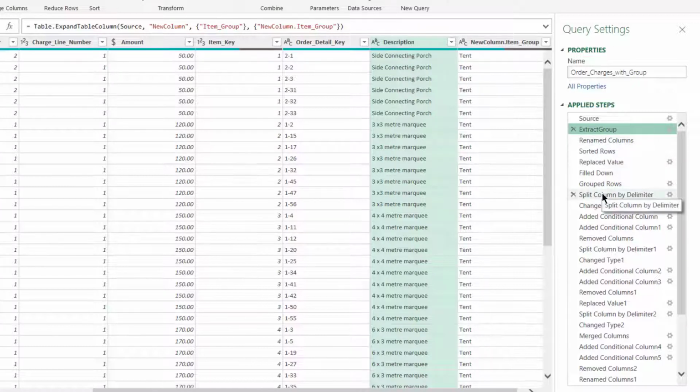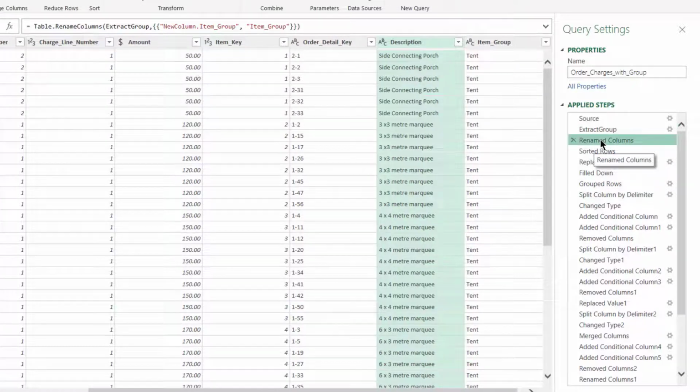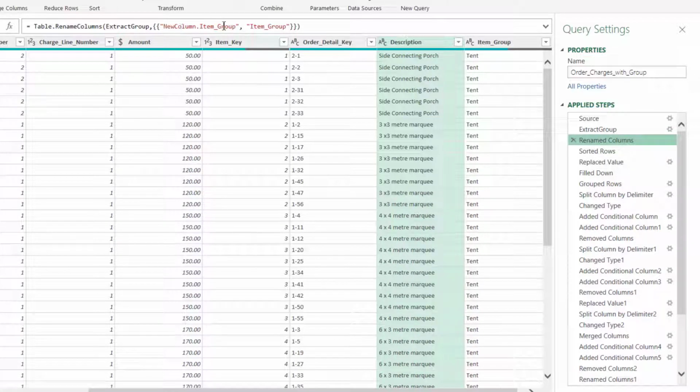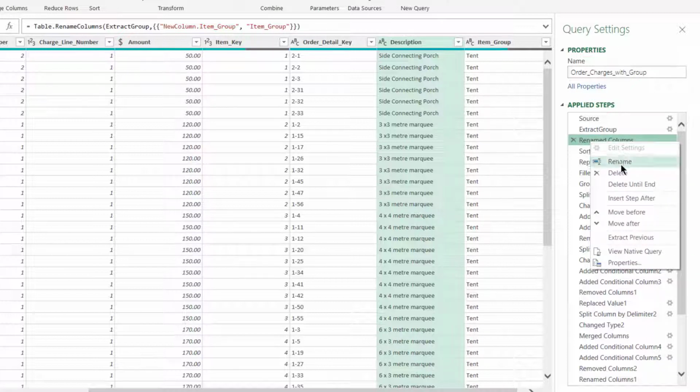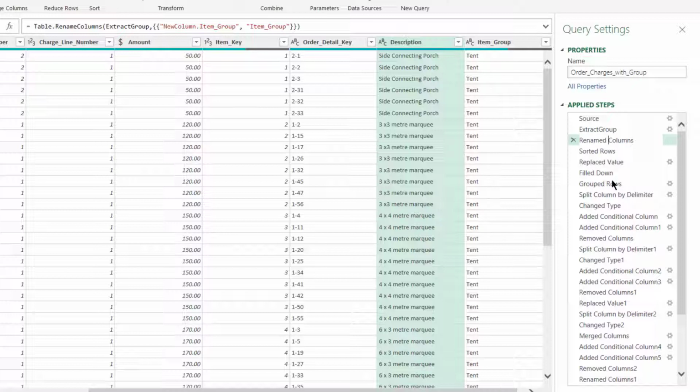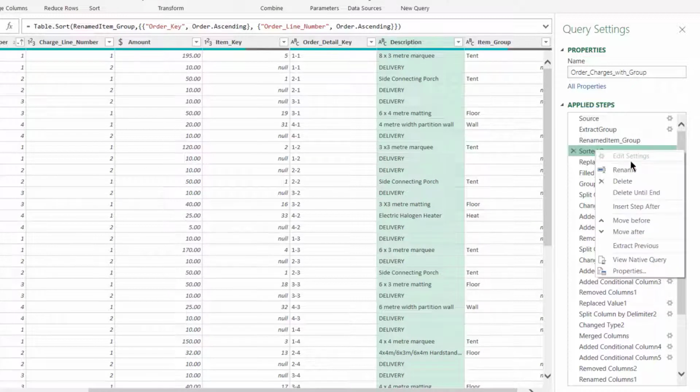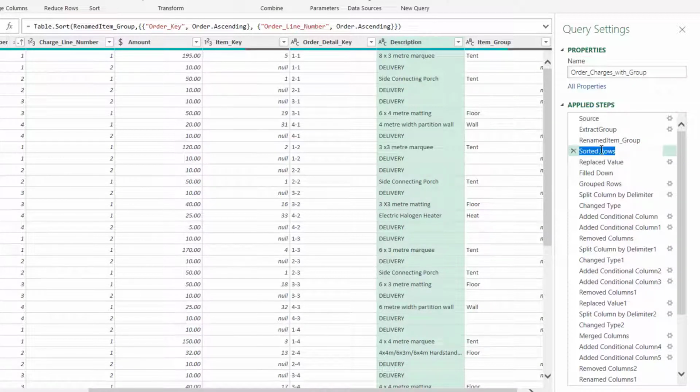So I'm going to follow this principle for the other steps too. So for each step, I'm going to check what it does. So this is renaming new column item group to item group. And then I'm going to change the step so it reflects what's actually happening, remembering not to have any spaces. In this case, I will have an underscore in the name because the column that I'm renaming is item underscore group. Not every step requires a new name. In some cases, I just need to remove the space. For example, with sorted rows here.